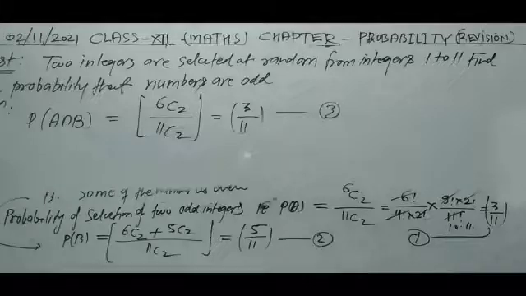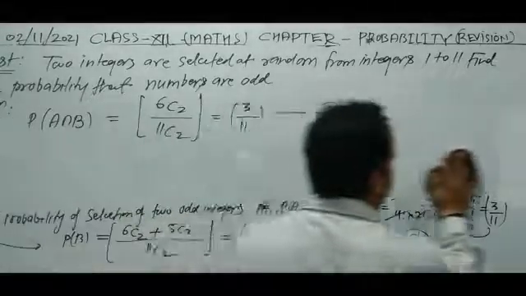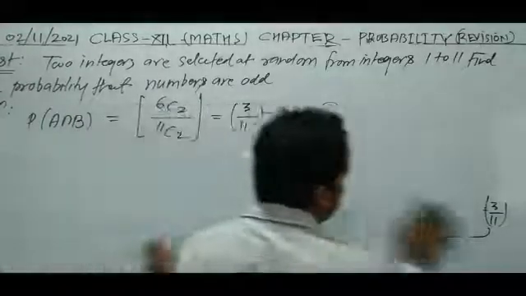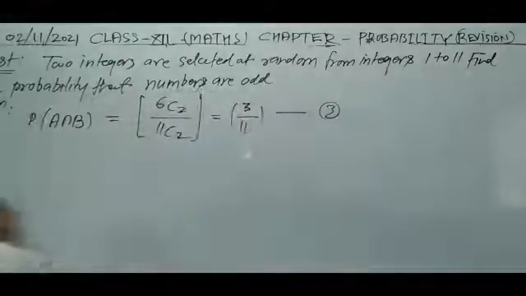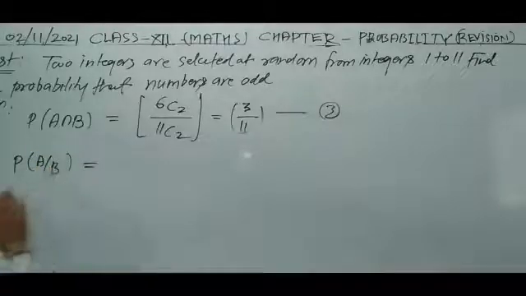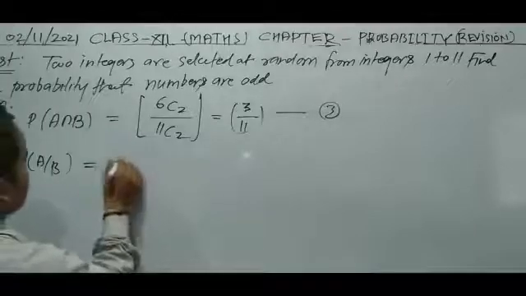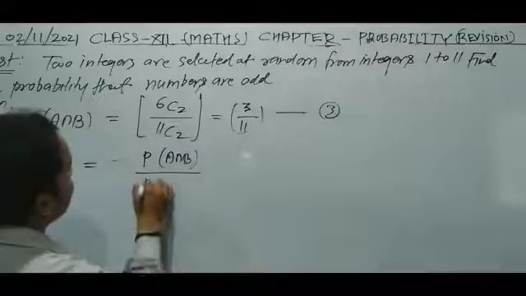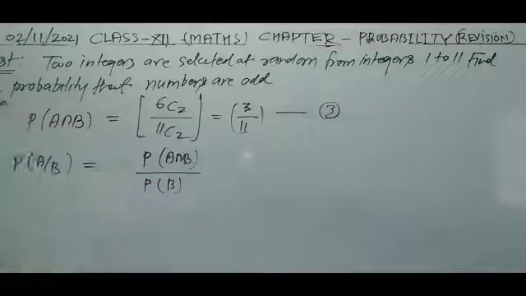So we have to find the probability. The required probability means A by B. We have to find the probability of event A when B has already occurred. So we can write probability of A intersection B whole upon probability of B. This is the formula.